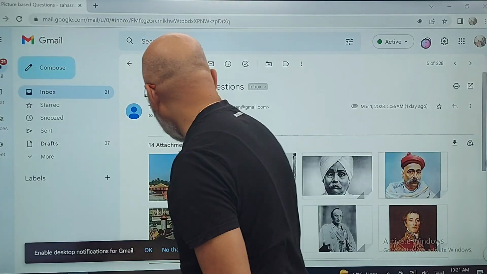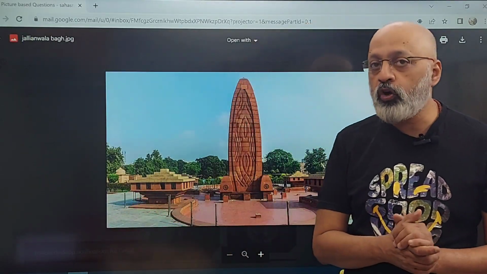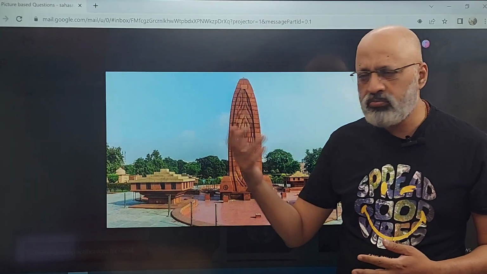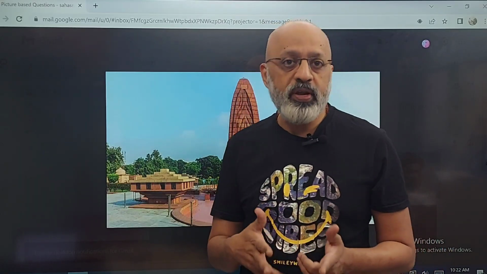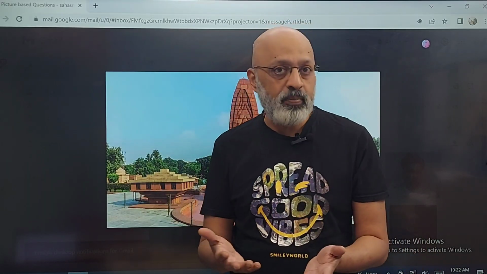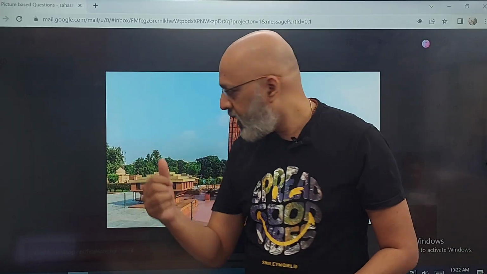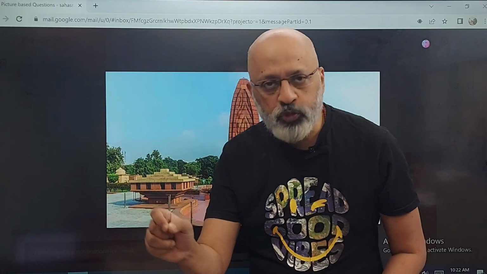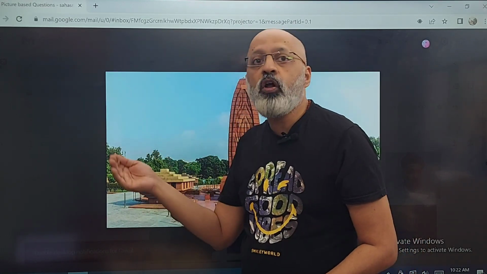Now, let's move to the picture composition. There are a whole lot of pictures which are part of your textbook, whichever textbook you're following, whether it is Morning Star or D.N. Kundra or any of the others. Please look at the pictures very carefully because एक question तो आएगा picture composition को लेकर. So you should not mess up on that. उसमें questions will be very basic. It will ask, इस photograph में कौन है या ये monument कौन सा है. This came in 2019, I know. So which monument it is, who is the person involved, and then there will be questions involving that personality.